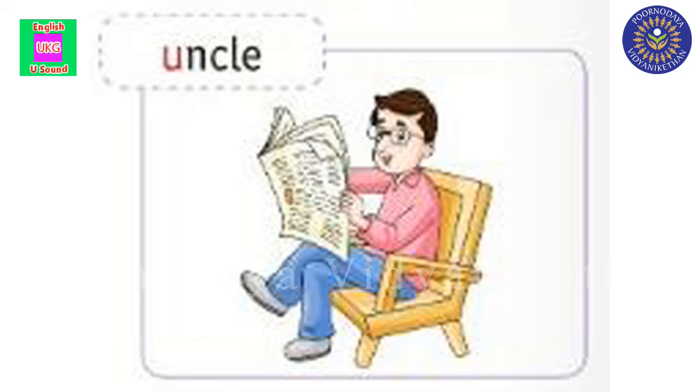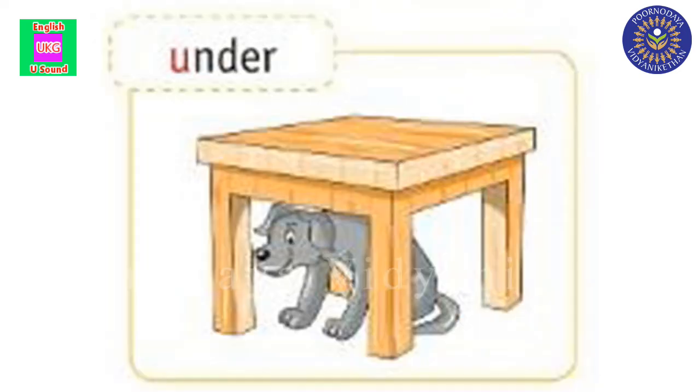Uncle. Repeat it children. Uncle. What is the spelling? U-N-C-L-E. Uncle. Repeat it children. Uncle. What is the sound here? A sound. Here is the next one.